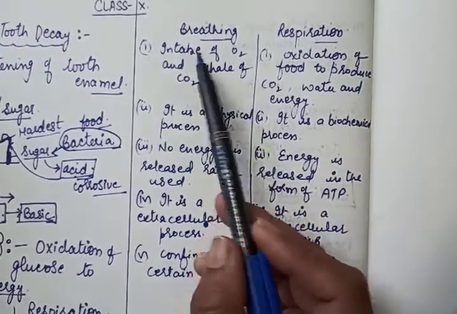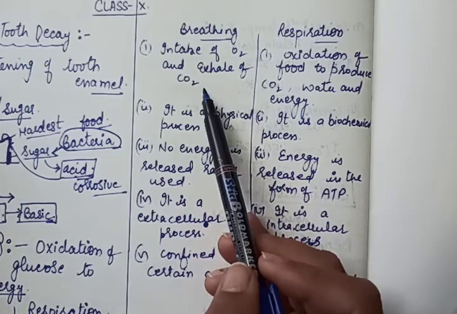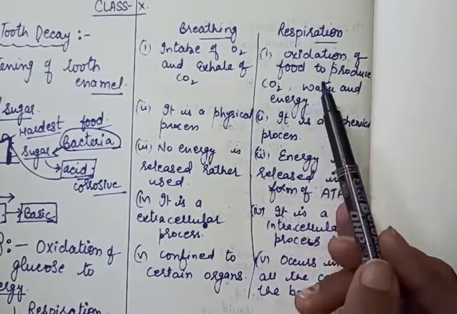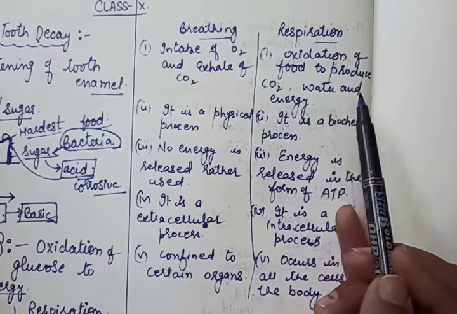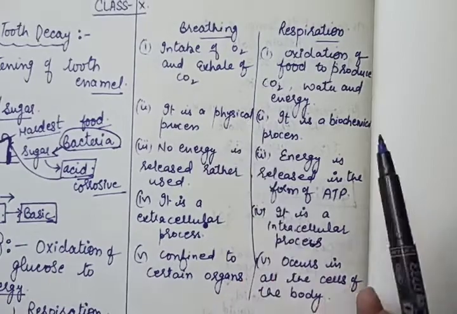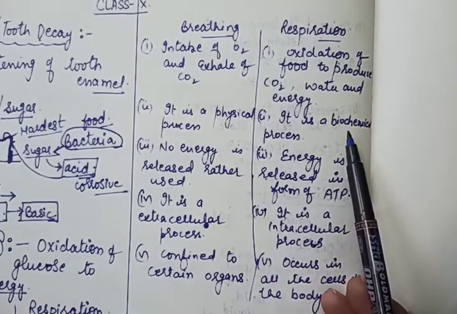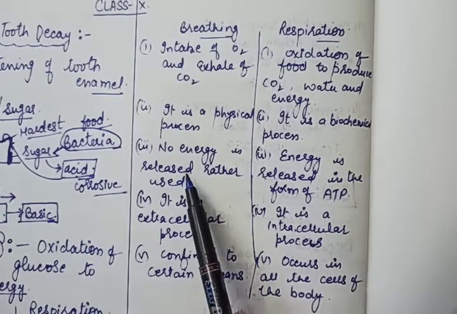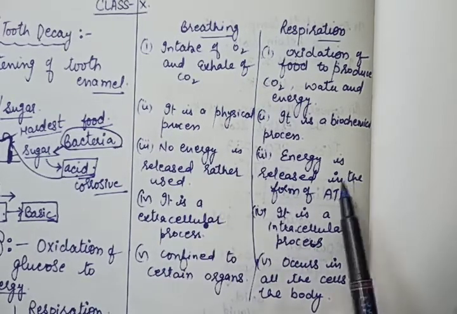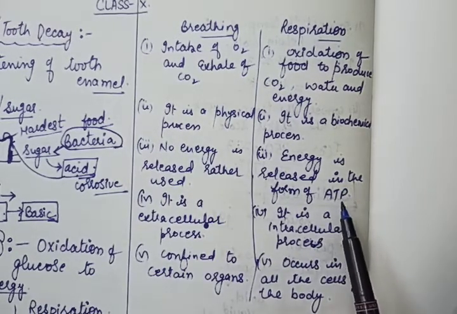Breathing is the intake of oxygen and exhale of CO2. Respiration is the oxidation of glucose or food to produce carbon dioxide, water and energy. Breathing is a physical process. Respiration is a biochemical process. In breathing, no energy is released, rather it is used. In respiration, energy is released in the form of ATP.